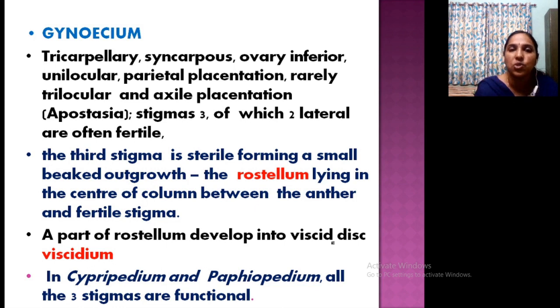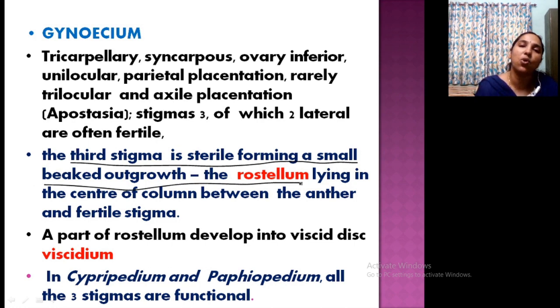Stigma 3. Okay. Two stigmas are fertile ones. The third stigma is sterile, and that forms the rostellum. So the third stigma is the sterile one forming what? A small beaked growth called the rostellum. What is the rostellum? The rostellum is a structure where the androecium or stamen attaches to the gynoecium. The gynoecium forms a structure, the rostellum, for attaching what? Stamens. Clear? So the rostellum is actually the sterile stigma.